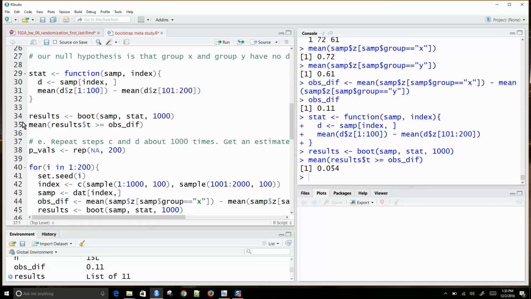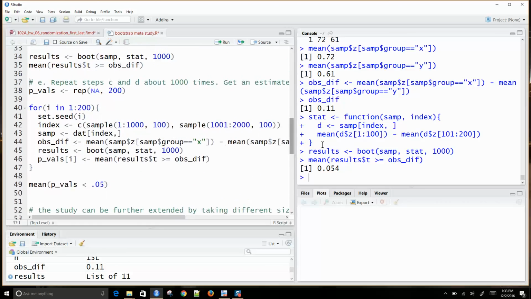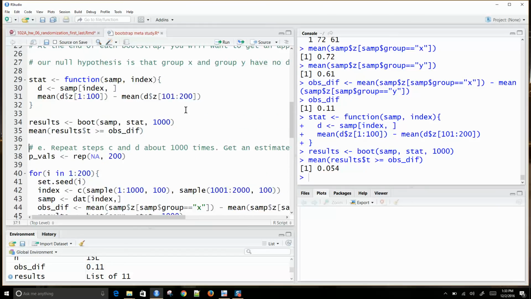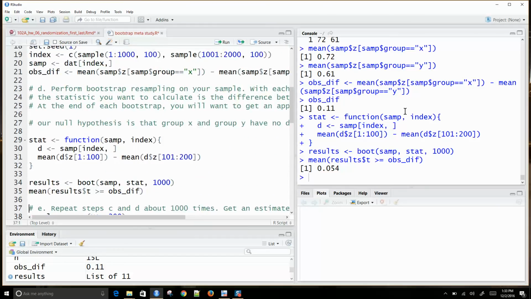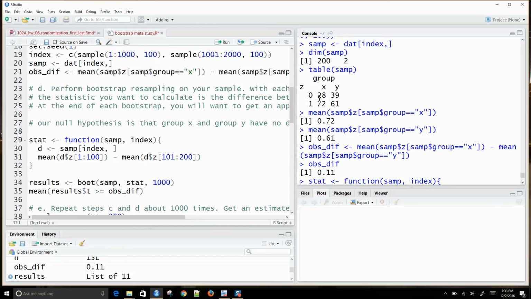And then maybe we want to do kind of a meta study and just say, okay, what if I had drawn a different sample? So this sample that I drew here looked like this, with an observed difference of 0.11. What if I drew a different random sample and had a different difference between proportions?